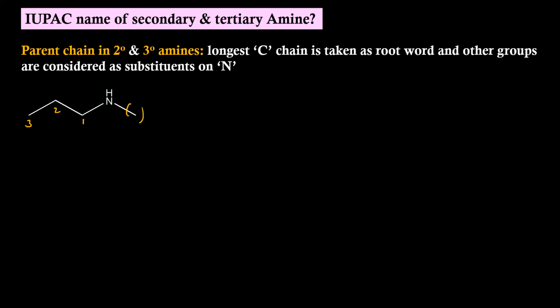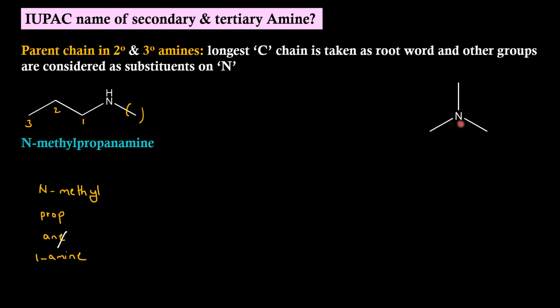So the secondary prefix will be N-methyl, because methyl is sitting on nitrogen. Root word is prop. Primary suffix is ane. Secondary suffix is amine at position 1. We can either keep this number or we can ignore it. E of the primary suffix has to be left out. IUPAC name will be N-methyl propanamine.